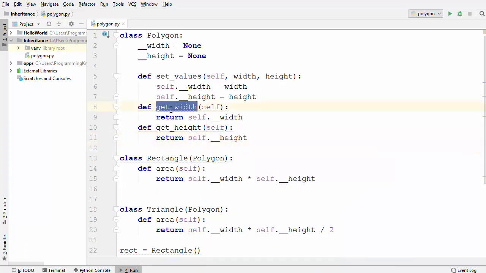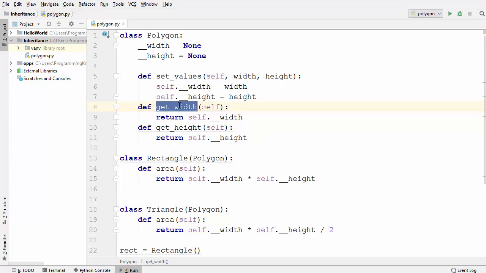So now we have created the getter methods for the width and height, and these getter methods are public members. Why are they public? Because we haven't used the double underscore in front of these two methods.